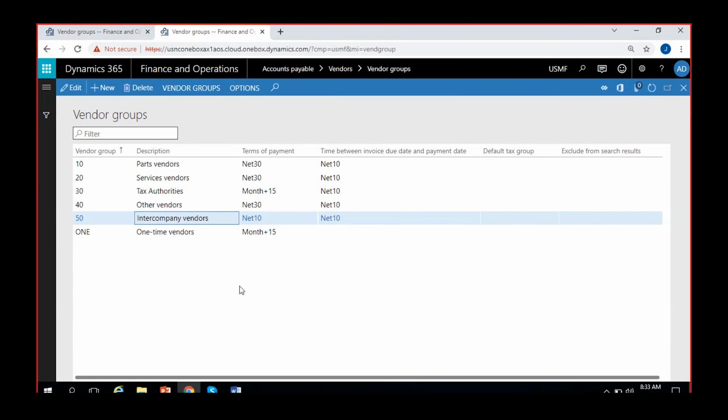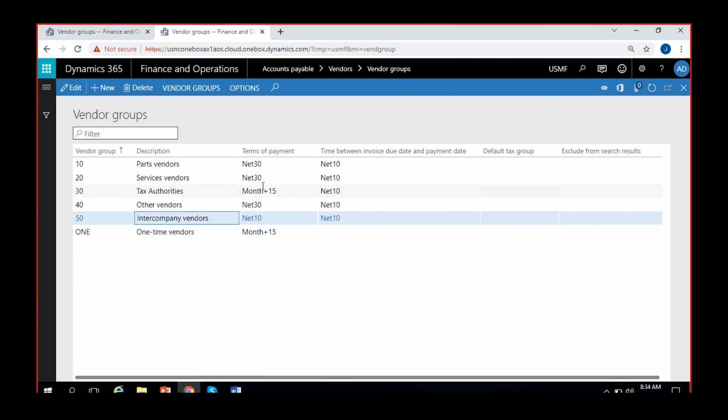So grouping the vendors again depends. When you are going to a client place while implementing a project, you would ask them how they are maintaining their vendors, or how they are separating or grouping their vendors. Provide the details and we will implement the same in Dynamics according to your wish or according to the categories that you are following. We will also create the vendor groups as so.